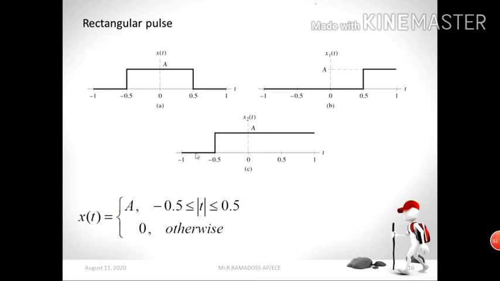So look at this diagram. The second figure starts from t equal to 0.5. Now the condition is varied here. So now t greater than or equal to 0.5, the value is A. In the other figure it starts from minus 0.5, so it becomes x of t plus 0.5, because it is an advanced shift. Look at this figure and this figure: here our signal starts from 0.5, which is delayed, but here it starts from minus 0.5, so we call it advanced.